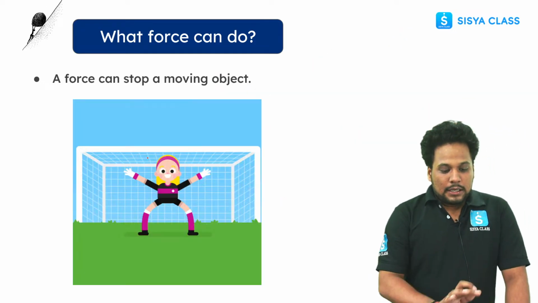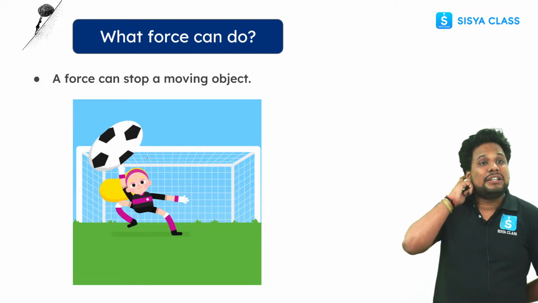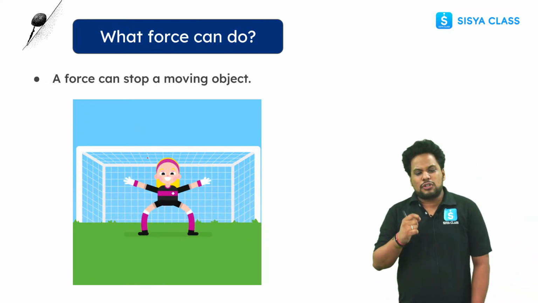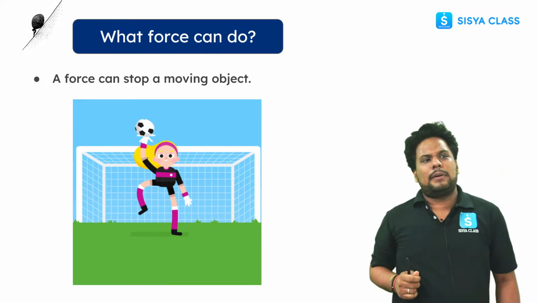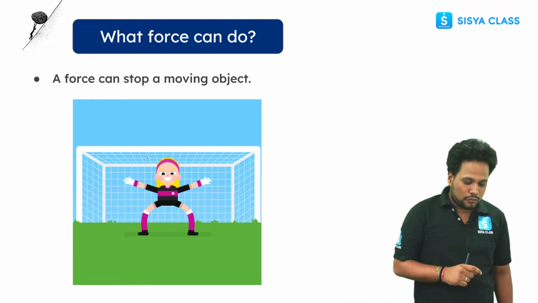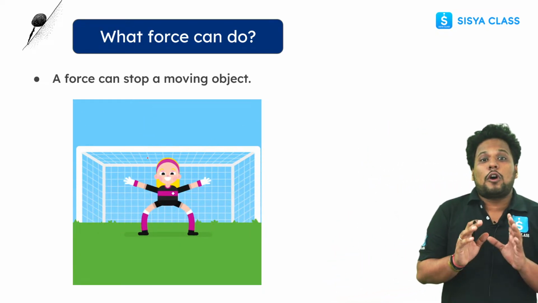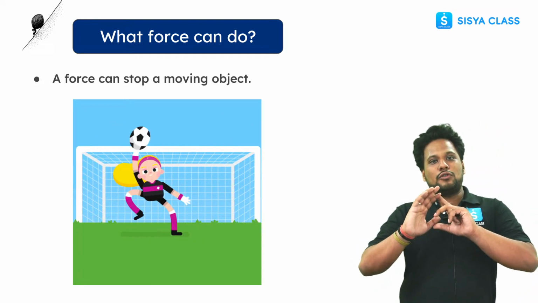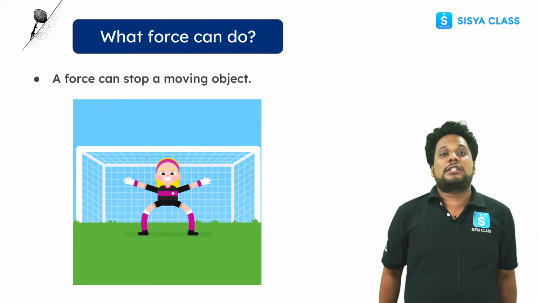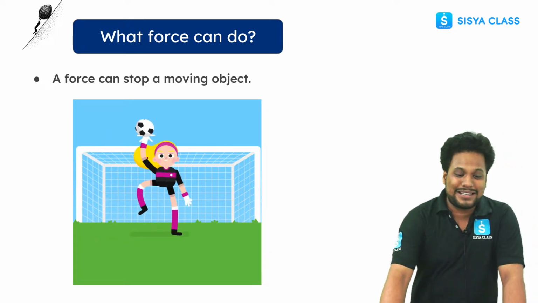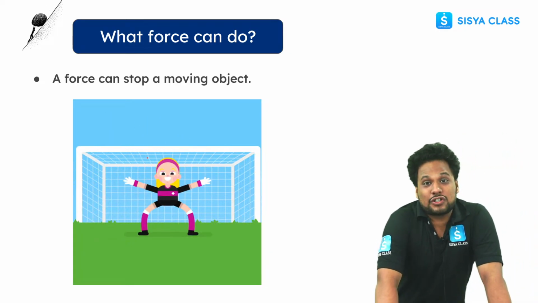Now, in the second case, if you want to stop a moving object. I know many of you play cricket, right? You love cricket. If you want to stop a ball, what are you doing? You are applying force. When you are catching, you are stopping the ball. By applying force, you can stop a moving object.